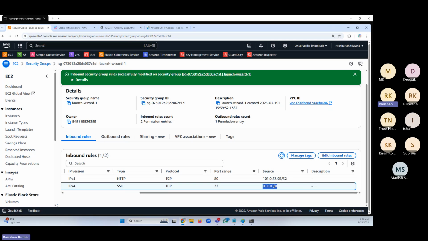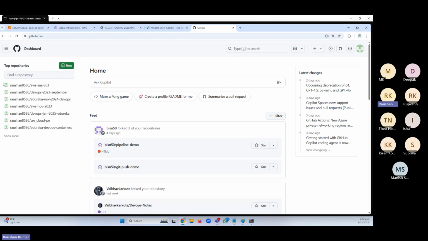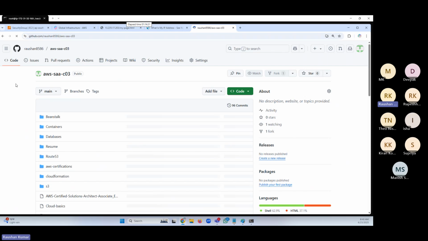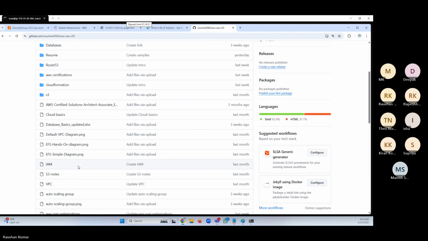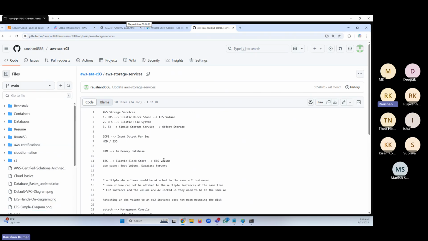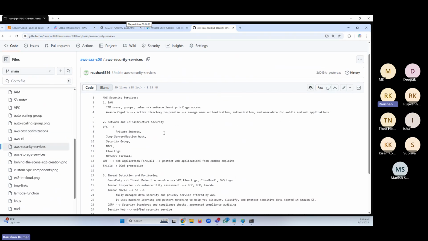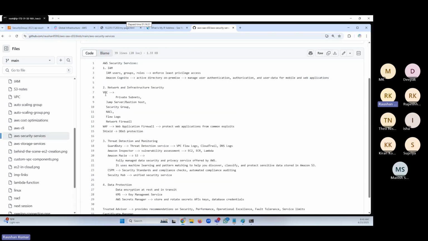So how do you control that? We have a lot of security services to cover. In the security part, we put a lot of effort. Let me show you all the security services that we cover as part of the course. I'm adding new things, friends, that we did not have before.